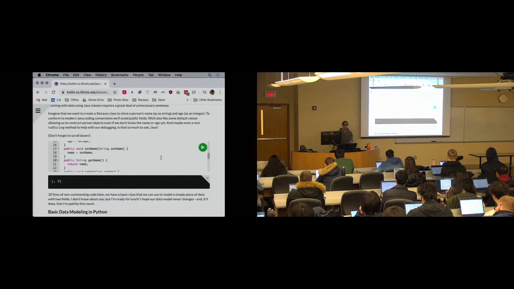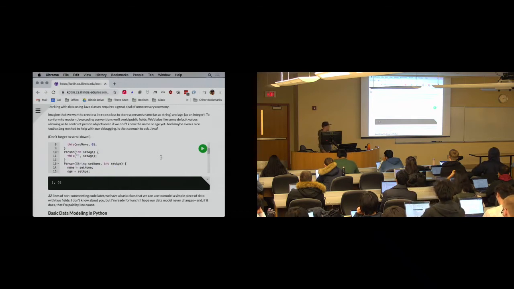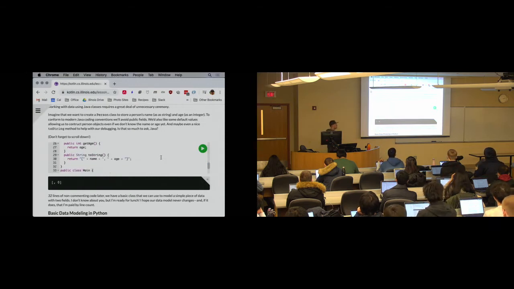Now again, there are probably libraries with annotations that you can use to do this, and your IDE will generate this code for you, but it's still an awful lot of code, an awful lot of syntax just to get one class that allows me to store 2 fields, right? And then imagine if I want to make a change to my data model later, going back and cleaning all this stuff up. It's a real nightmare, right? This is not something that Java is good at.